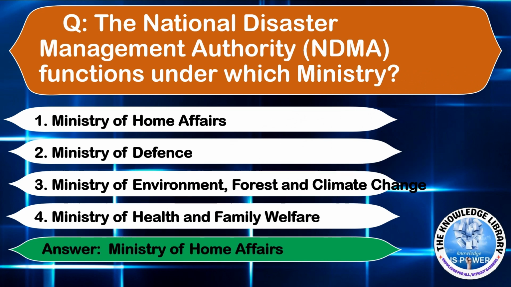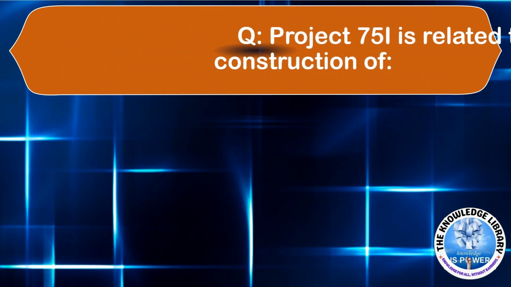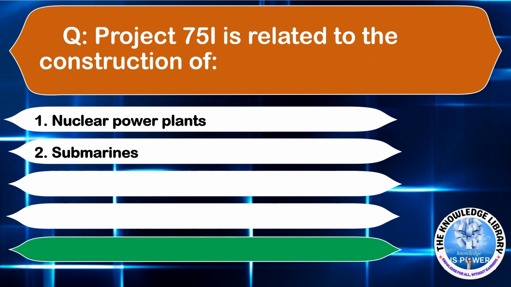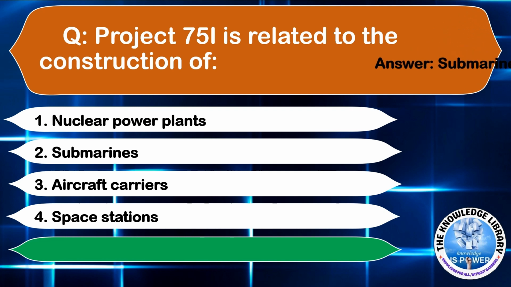The next question is, Project 75I is related to the construction of? Option A, nuclear power plants. Option B, submarines. Option C, aircraft carriers. Option D, space stations. Answer is option B, submarines.